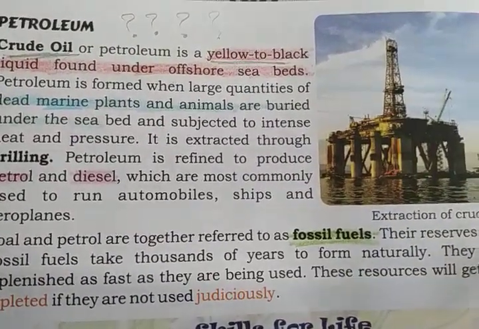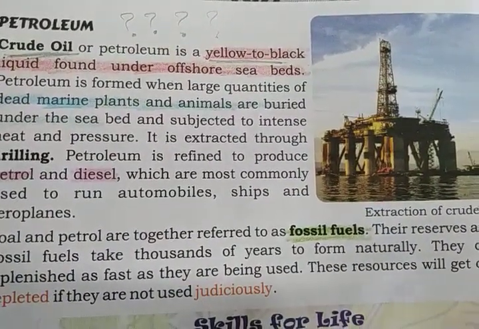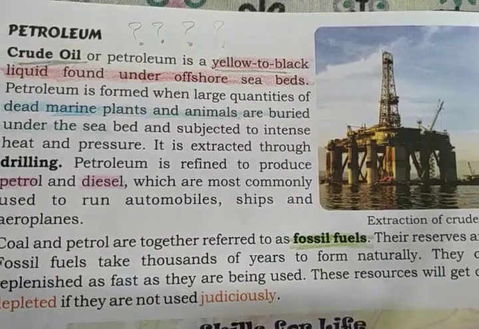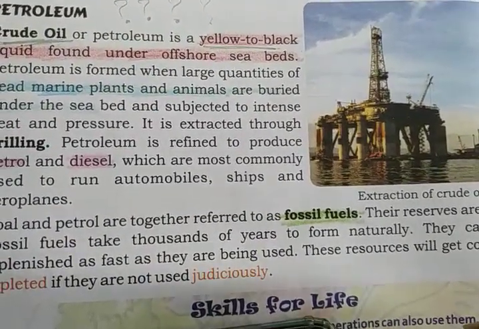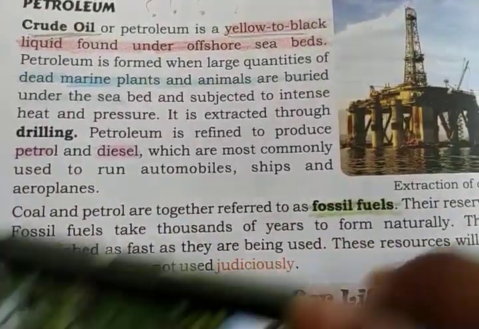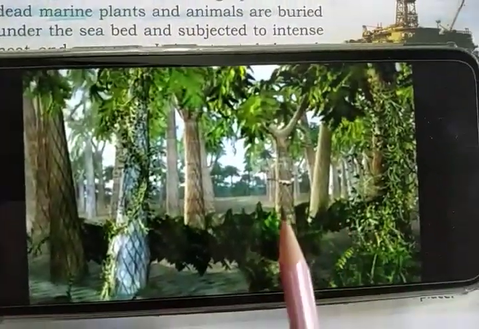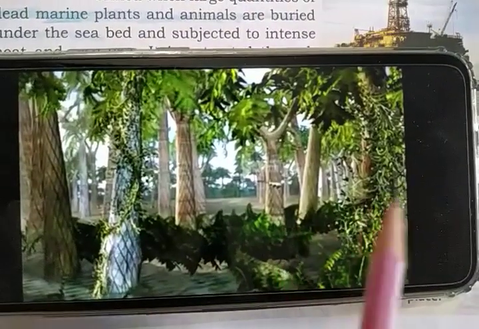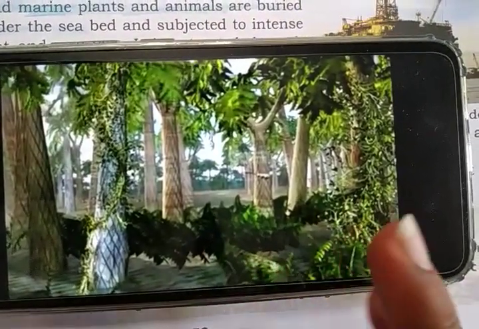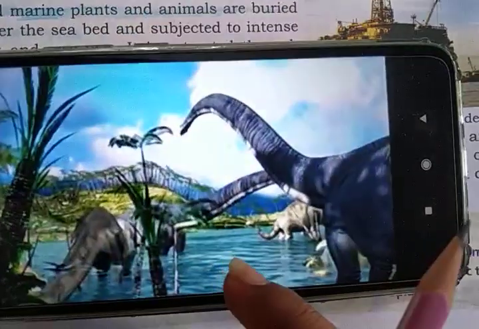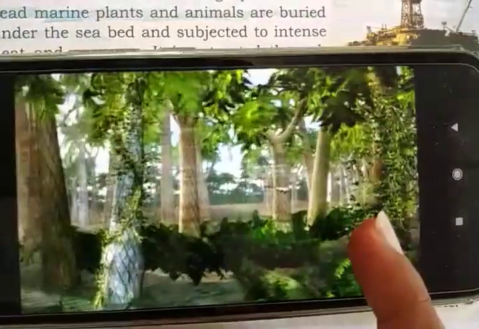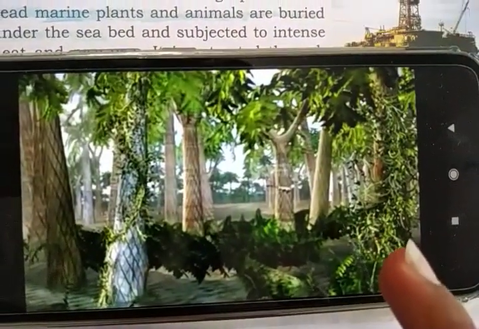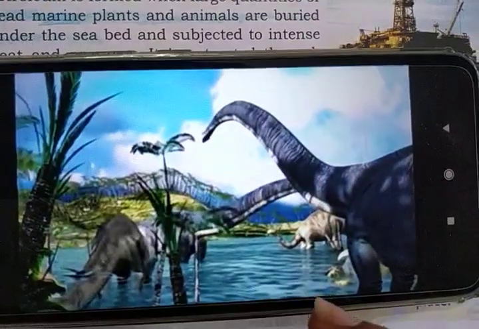I am talking about millions of years ago, when dinosaurs lived on earth. At that time, the earth was also very green, covered with plants, lots of trees, dinosaurs and animals. So millions of years ago, the earth was covered with trees, forests and animals.